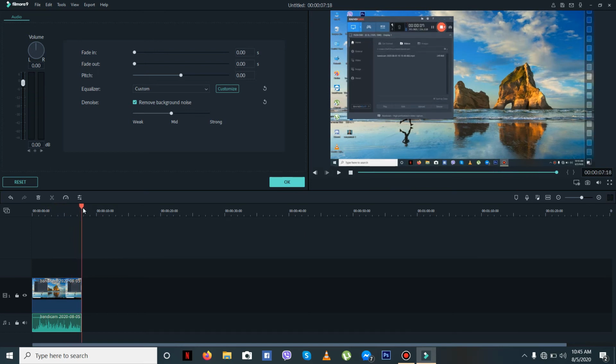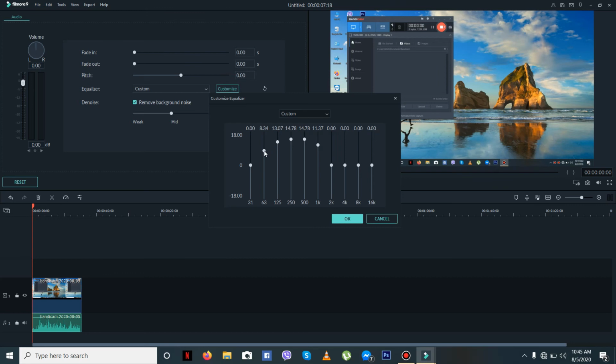Here you see some metallic, robot-like sound. Just go to customize again and make it a little bit smaller.